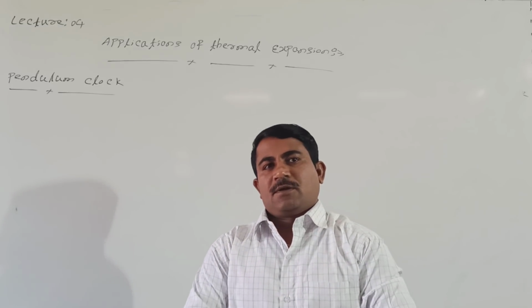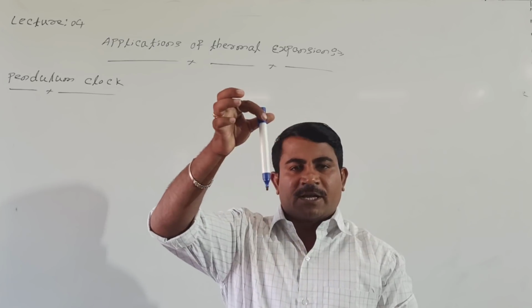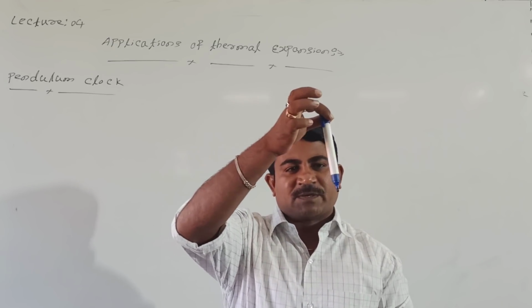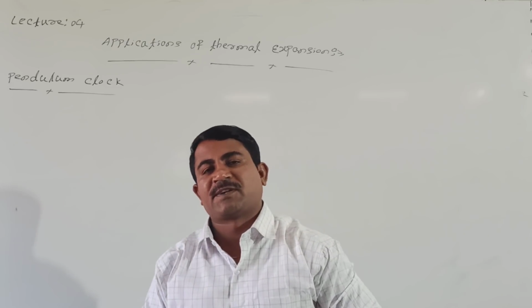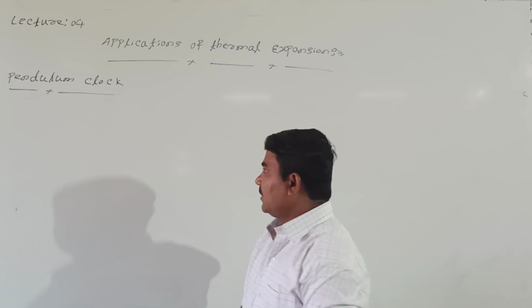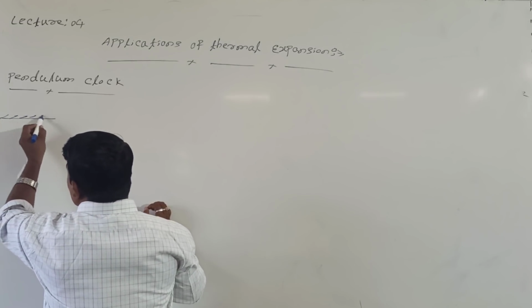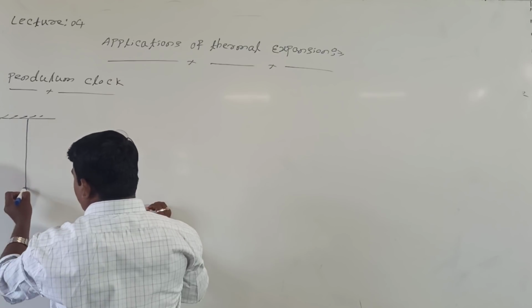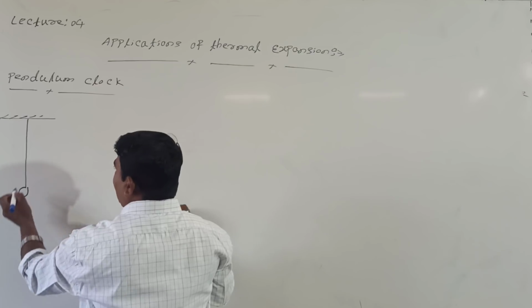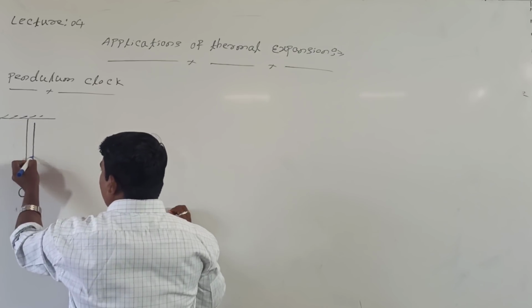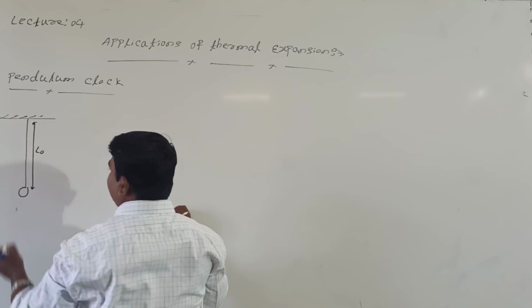On the wall, the pendulum is always oscillating like this. Repeating motion is possible, simple harmonic motion, repeating after regular intervals of time. This is the pendulum. This is the thread, attached to a small ball. L naught is the length.